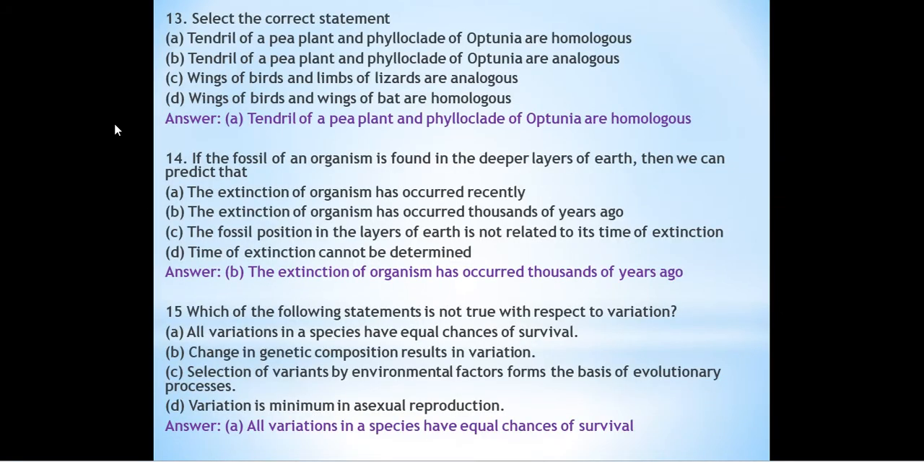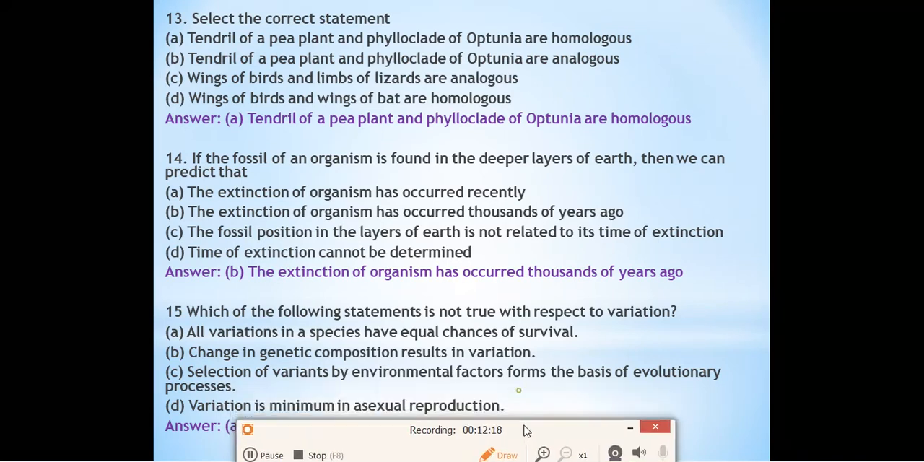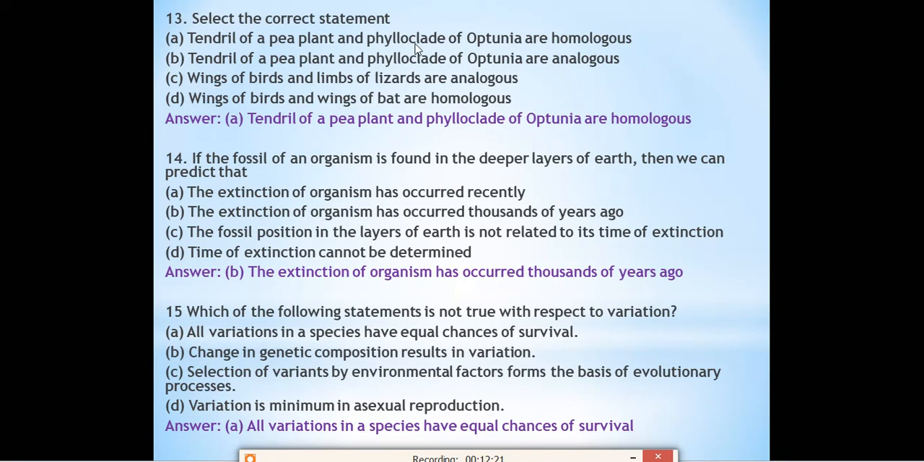Question number 13. Select the correct statement. Four options are given over there, and we have to select the correct statement. Tendril of a pea plant and phylloclade of Opuntia are homologous. Tendril of pea plant and phylloclade of Opuntia are analogous. Wings of bird and limbs of lizards are analogous. Wings of birds and wings of bats are homologous. So what is the correct statement among these?